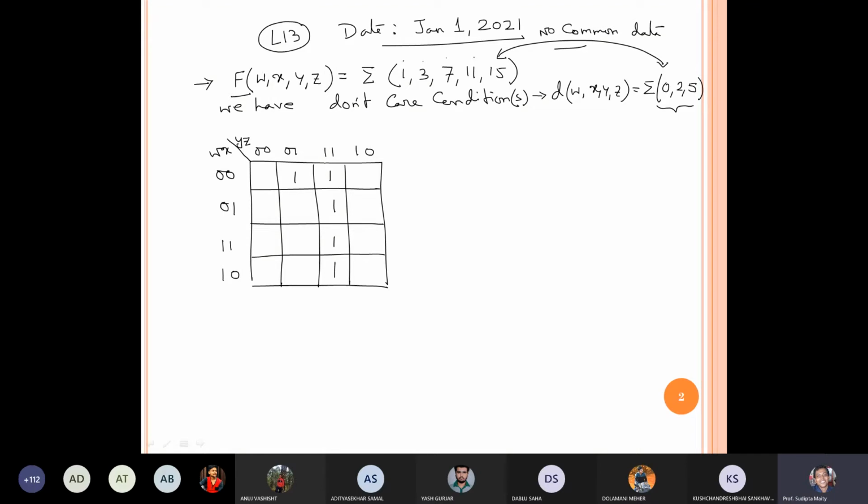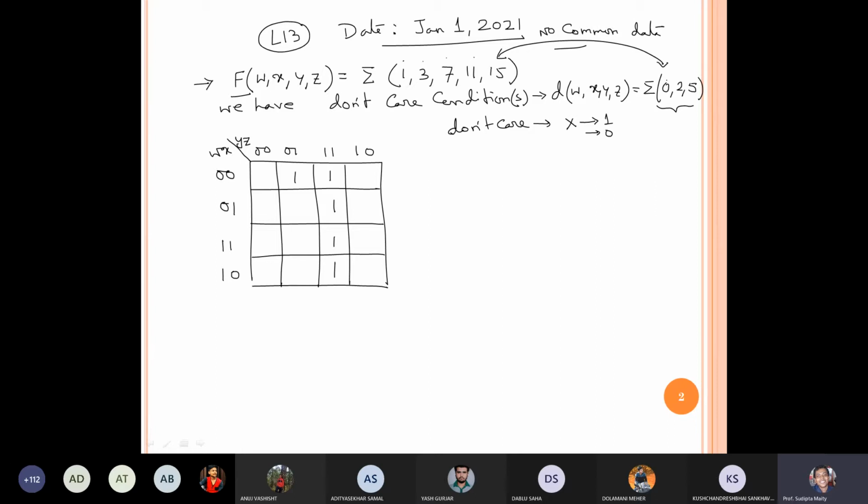Now, don't care condition. Don't care condition means I have to substitute a cross instead of 1. A cross can be taken as 1, can be taken as 0, doesn't matter.